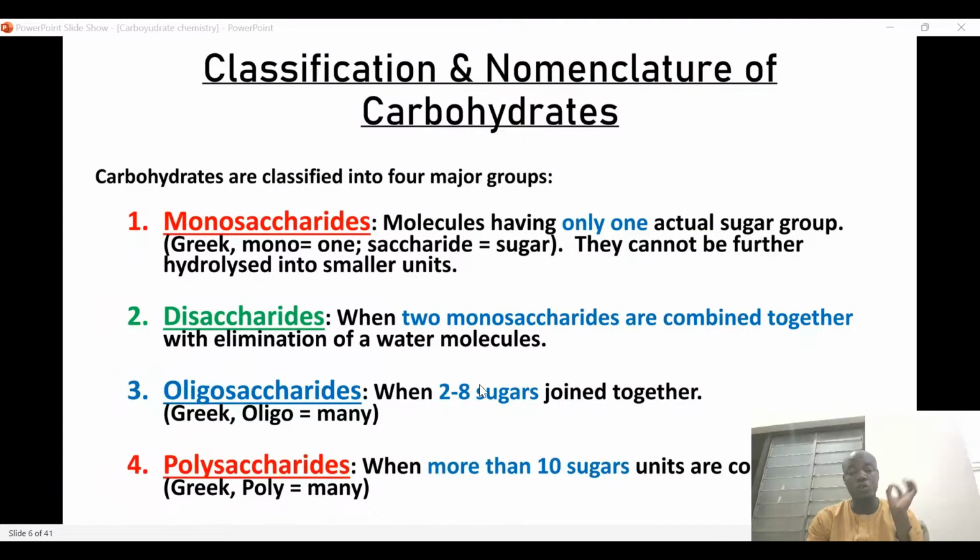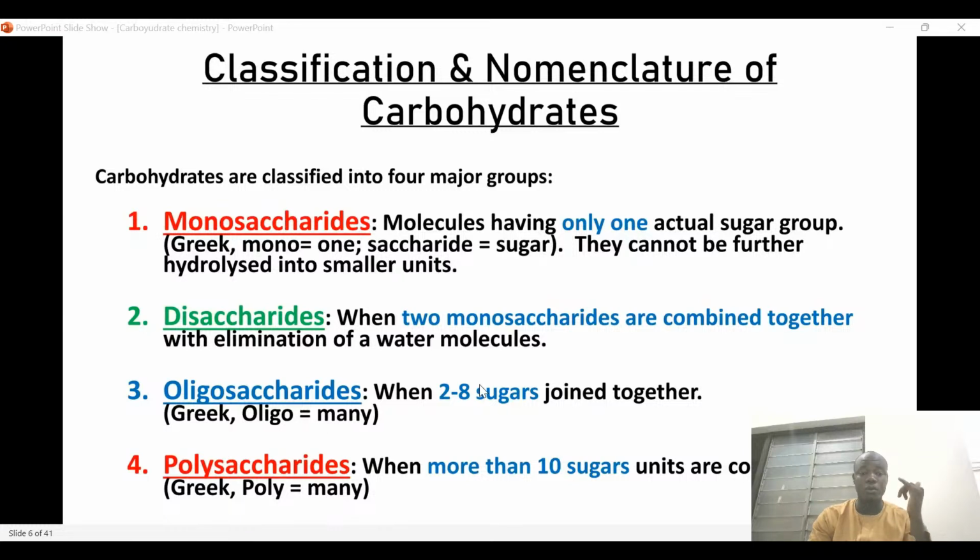And then we have oligosaccharide. Oligosaccharide means a sugar made of between 2 to 8 units. When sugars between 2 to 8 are linked together through glycosidic bonds, that type of sugar is called oligosaccharide. So when you have three sugars, four sugars, five, up to eight sugars joined together through glycosidic bonds, those types of sugars are called oligosaccharides.